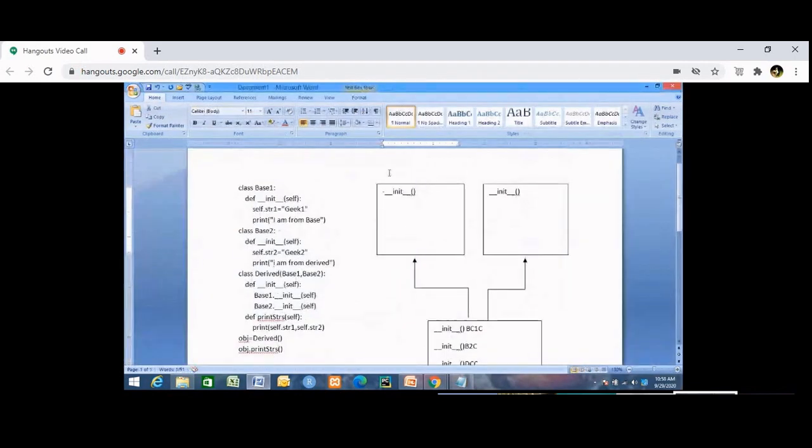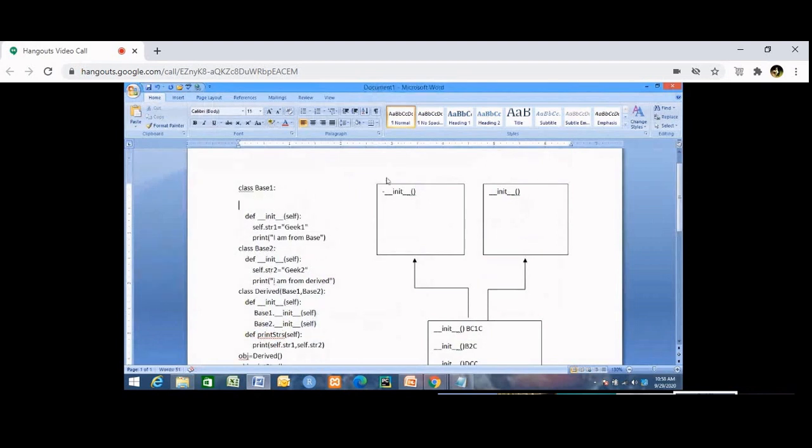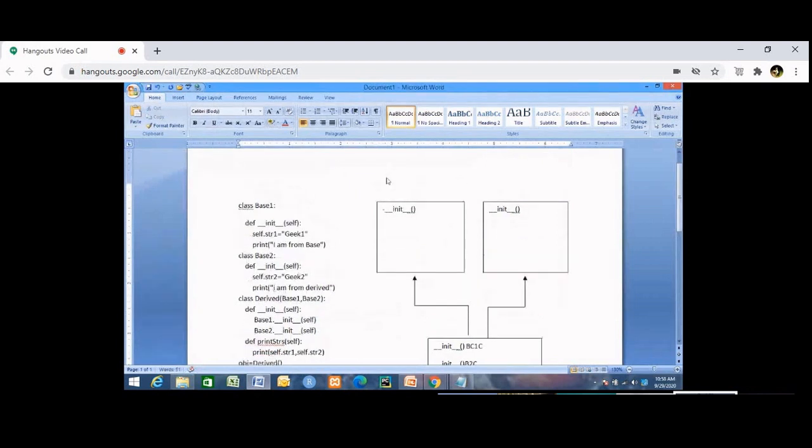See, we will call the first class accounts. We will call the second class department.